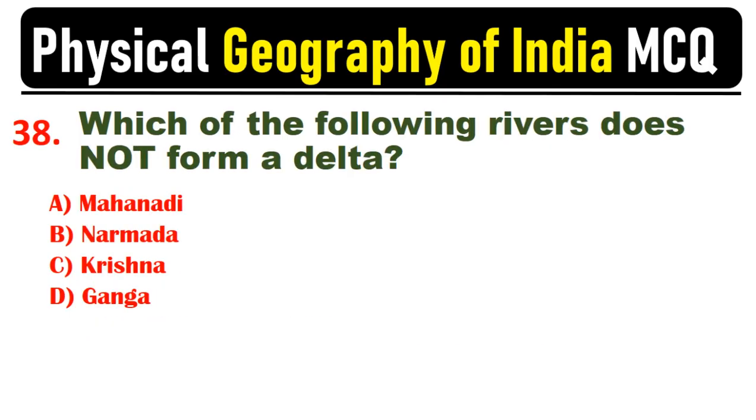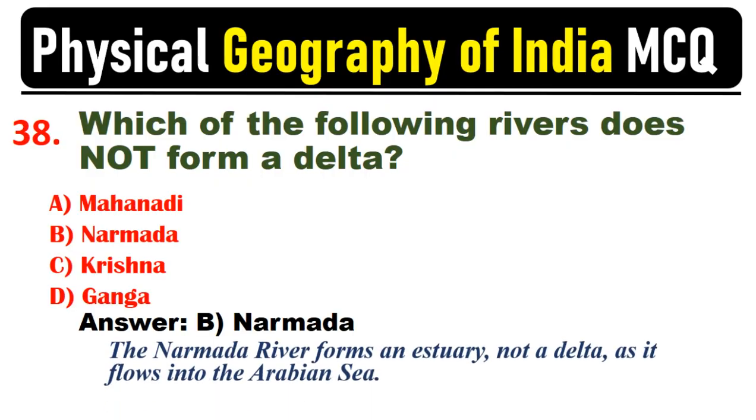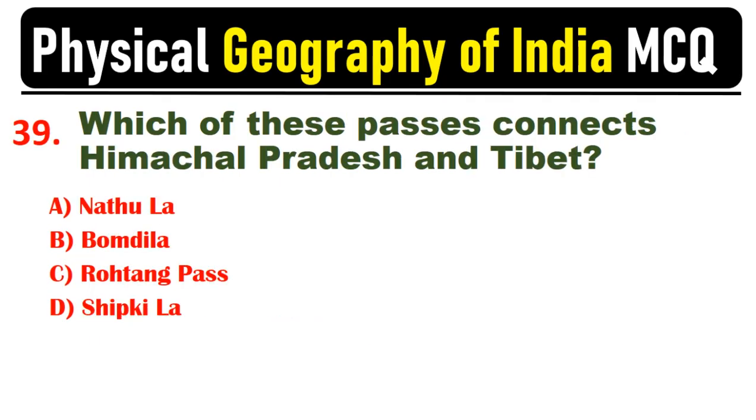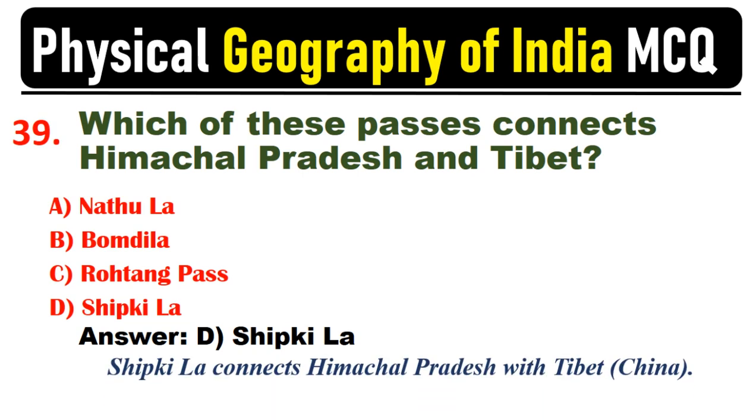Which of the following rivers does not form a delta? Answer. B. Narmada. The Narmada River forms an estuary, not a delta, as it flows into the Arabian Sea. Which of these passes connects Himachal Pradesh and Tibet? Answer. D. Shipki La. Shipki La connects Himachal Pradesh with Tibet, China.